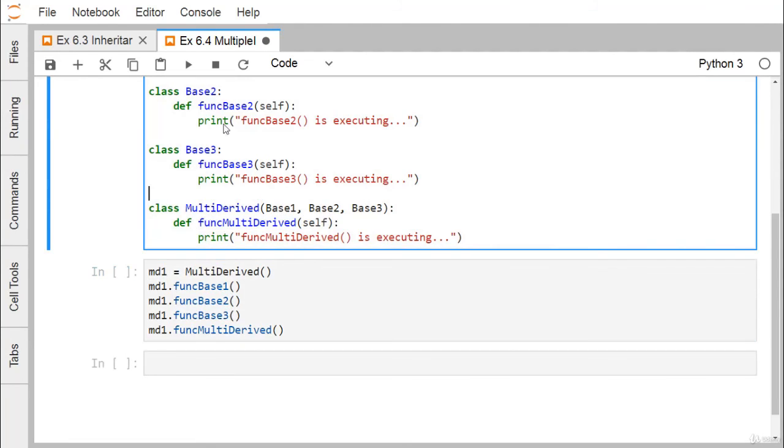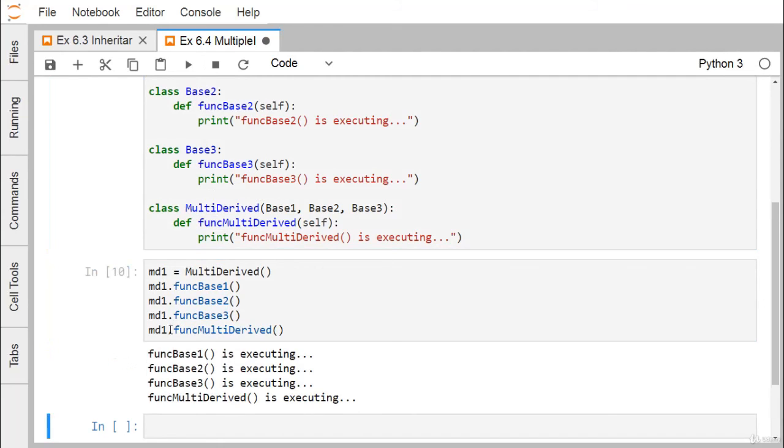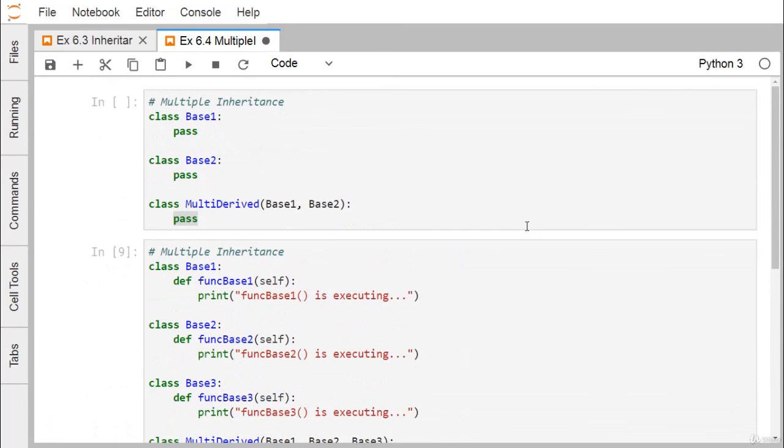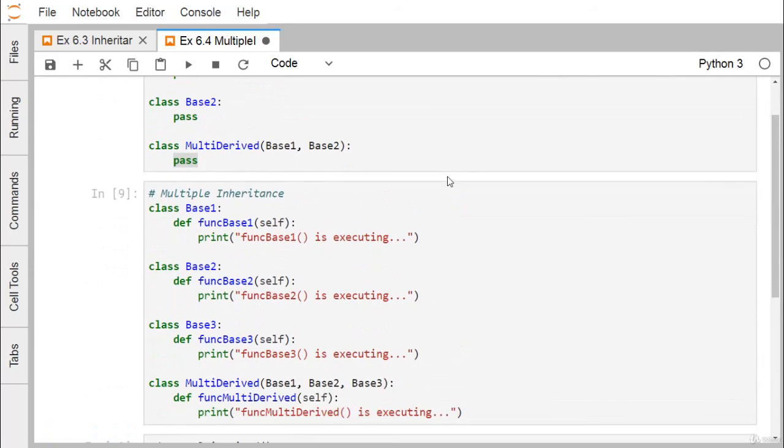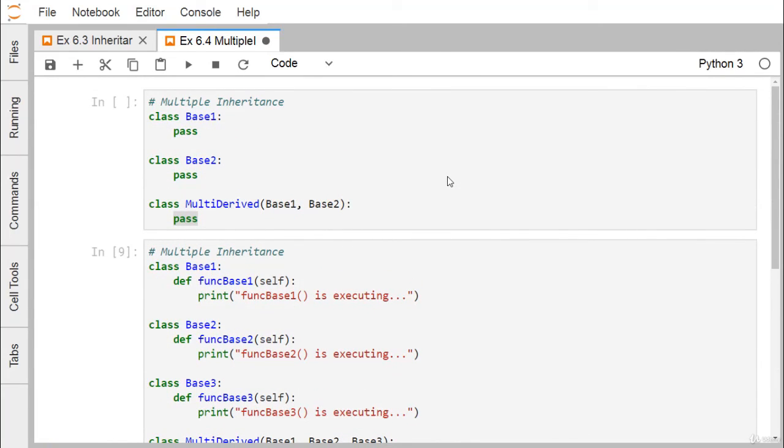So now let us go for the execution. You can find that function base 1 is executing, so this function has had its successful execution. Function base 2 is executing, function base 3 is executing, and function multi derived is executing. That means all four functions have executed, and the respective print statements are printing their strings. So in this example, we have demonstrated how to define one class with multiple base classes, and how to implement multiple inheritance in Python.